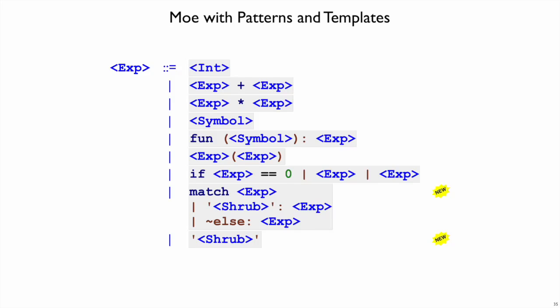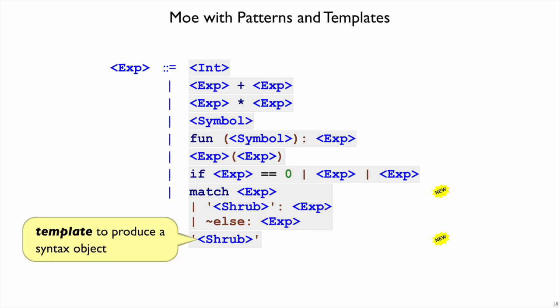Here's our grammar for the next version of Mo, which is going to have support for pattern matching of syntax objects and construction of new syntax objects through templates. In the match form, that expression there should produce a syntax value at the Mo level. And then we have a pattern here written as an arbitrary shrubbery that we're going to match against. We expect there to be some percent signs in there that will bind variables that can be used in this expression to the right. If it doesn't match, then we will evaluate the else expression.